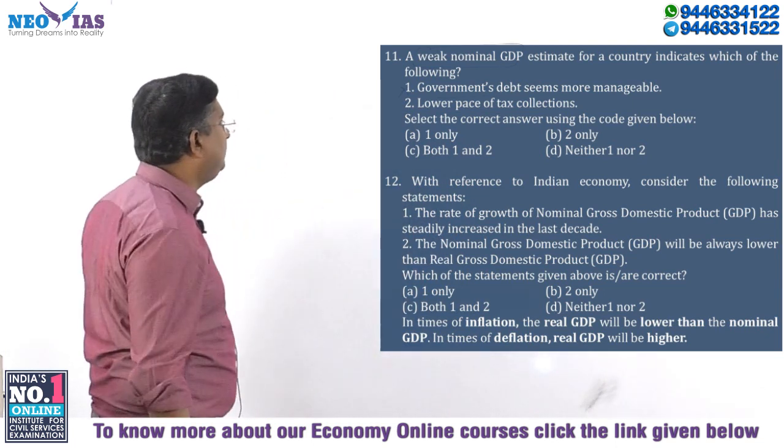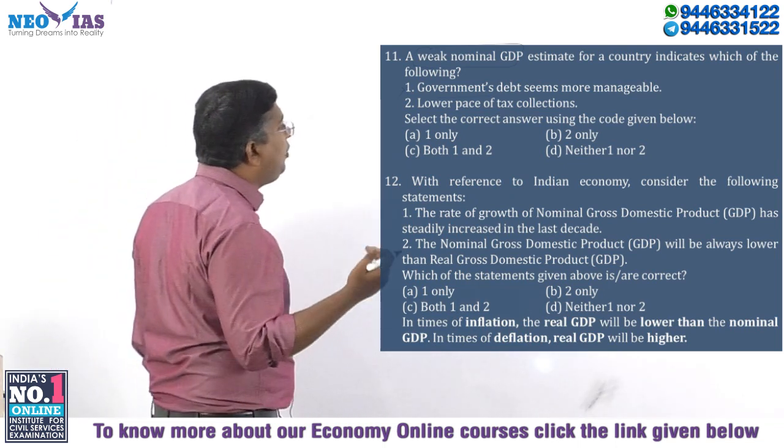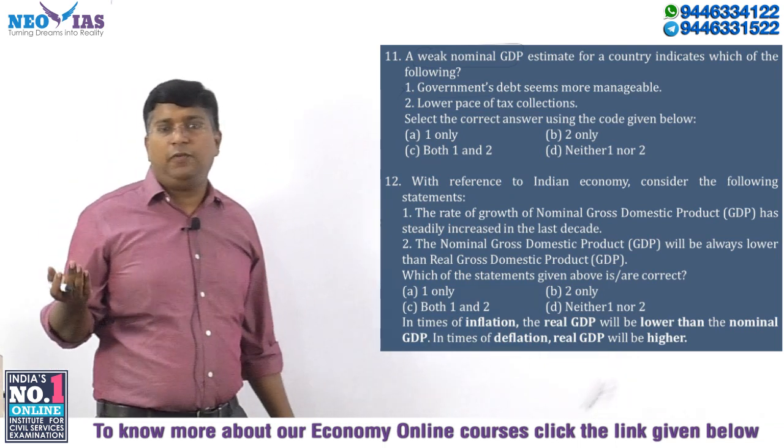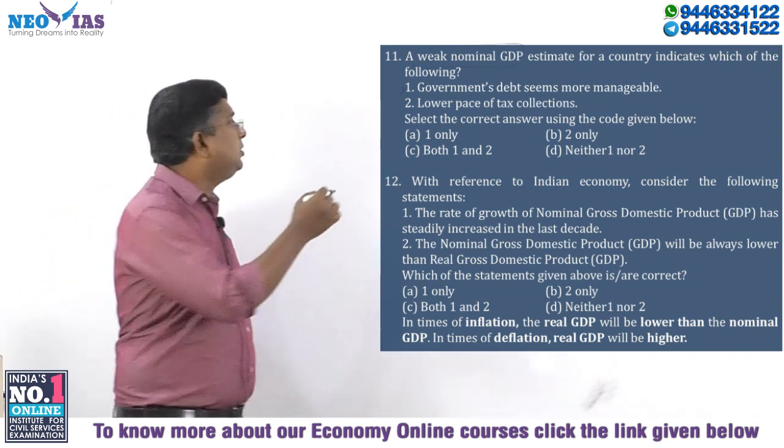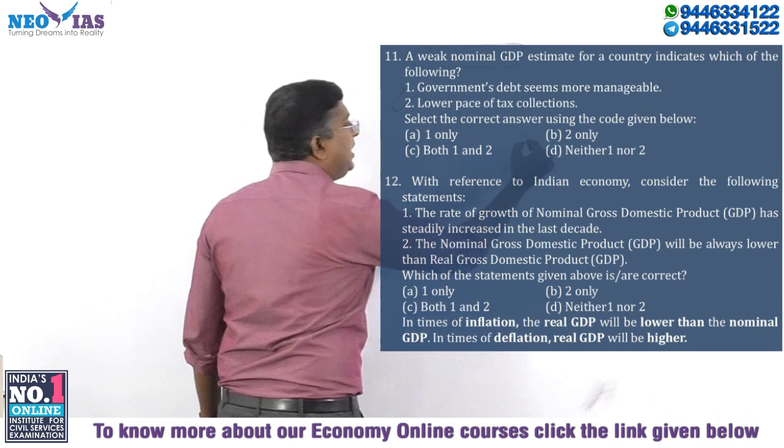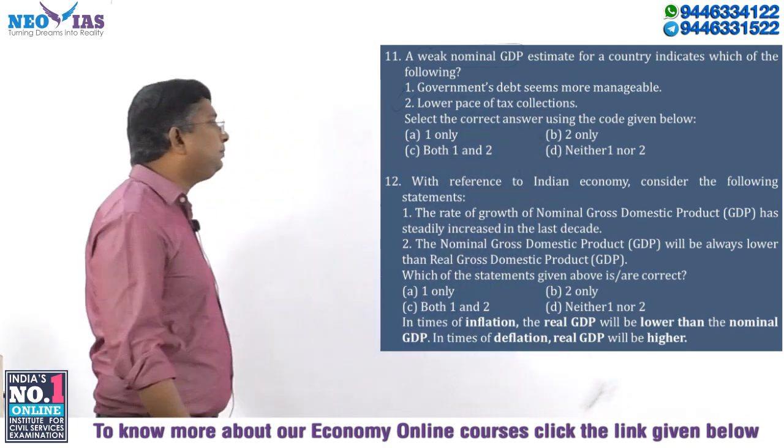So the first statement is wrong. The second statement: it will result in lower pace of tax collection. Obviously, when the GDP growth is lower, tax collection will also be lower. So the second statement is right. So the answer will be B, 2 only.